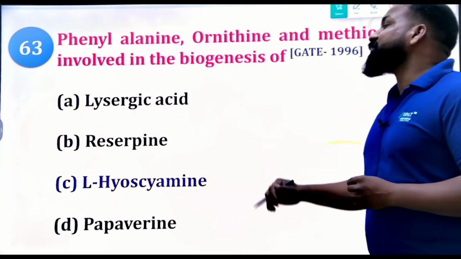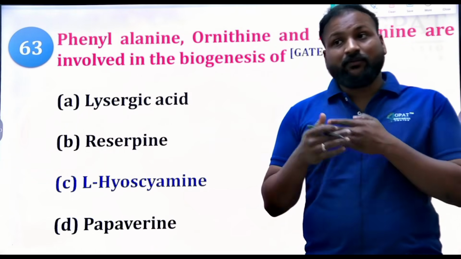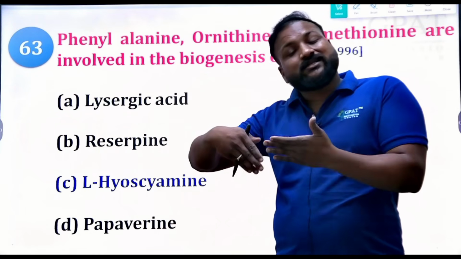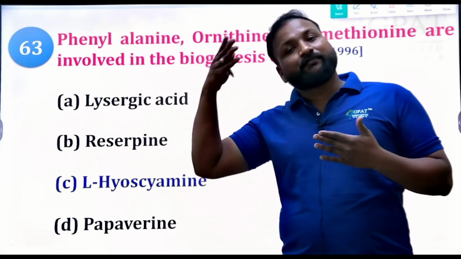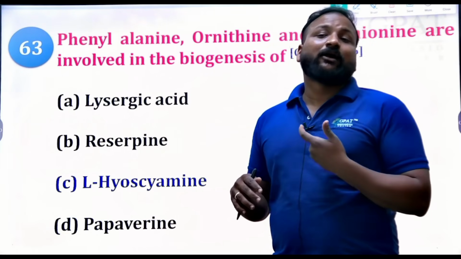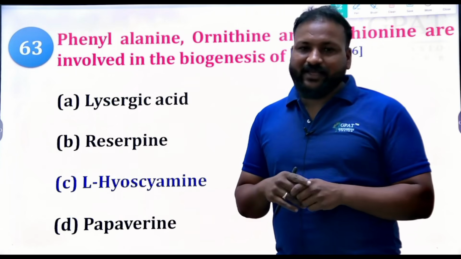So that's why pathways are very important. And in the module, in the GDC module, we have clearly mentioned, a full page is covered with the alkaloids, the individual alkaloid pathways: how morphine was synthesized, how caffeine, and how atropine. So please do get these modules. We are mentioning the link below in the description.